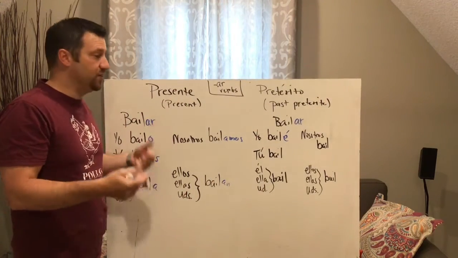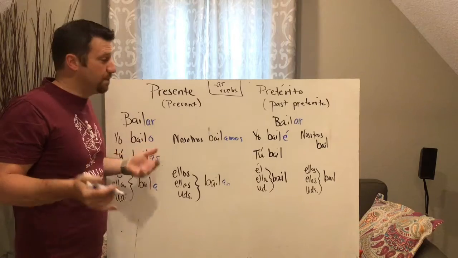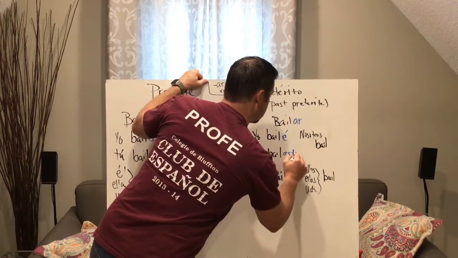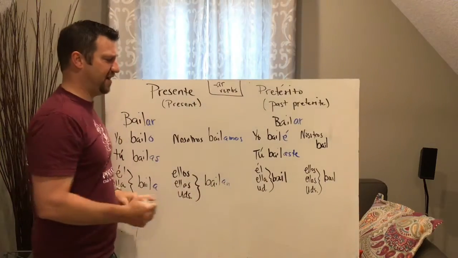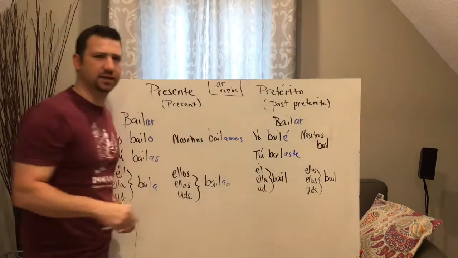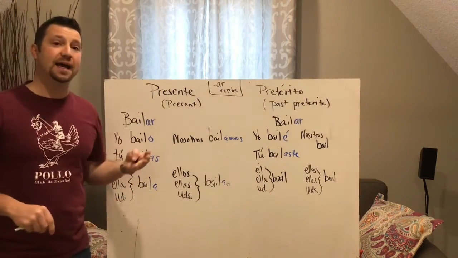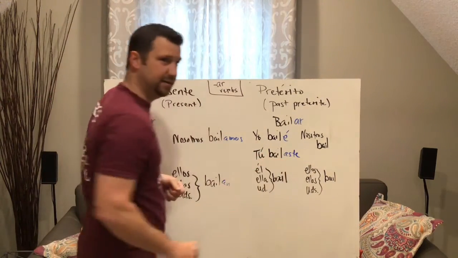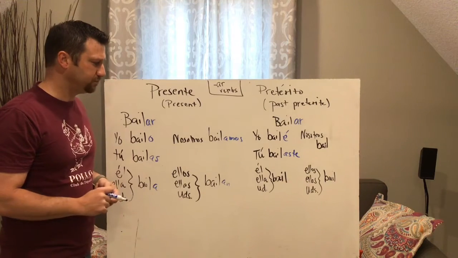Yo bailé. This would help if you say it. Okay, yo bailé. Tú bailaste. In fact, it's bailas with a T on the end. Okay, yo bailé, tú bailaste. The ending is A-S-T-E. Hopefully you can read that.